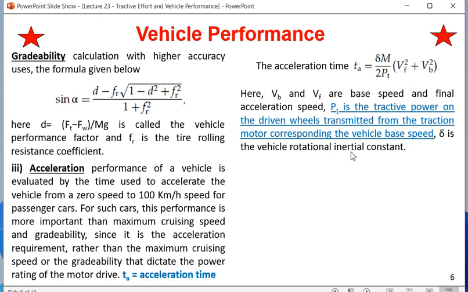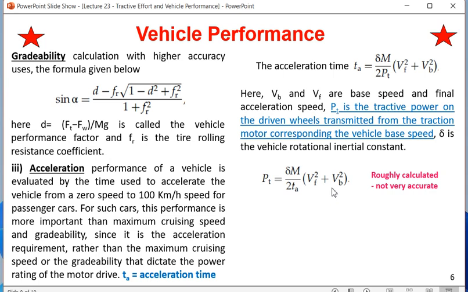So how many parameters? 1, 2, 3, 4, 5 parameters. Delta is the vehicle rotational inertia constant. Pt is the total tractive power of the vehicle. Power is given in watts, or you can give it in kilowatts. M is the mass of the vehicle. Vf is the final acceleration speed, and Vb is the base speed. Pt is equal to delta M by 2 Ta into Vf square plus Vb square.